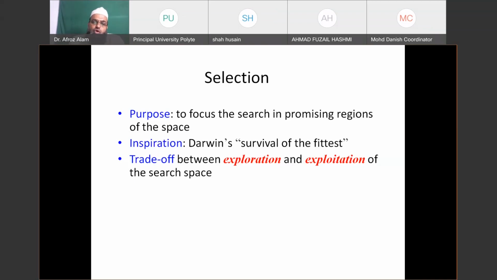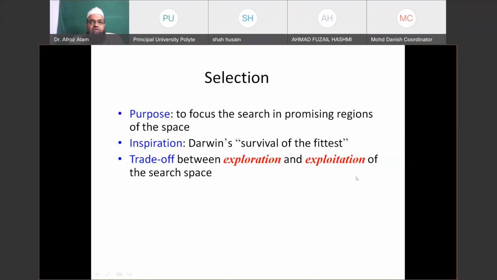If you give more weight to exploration, there is a chance of premature convergence, that you will not get the global solution, you may get a local solution. On the other hand, if you give more weightage to exploitation, then you will have some meandering effect, that your program is not terminating. It is moving from valley to valley, also from peak to peak.